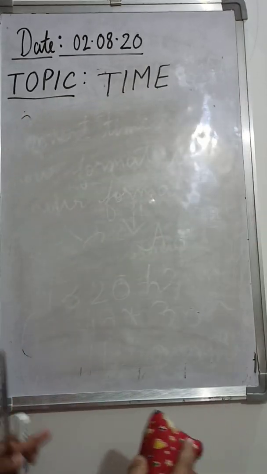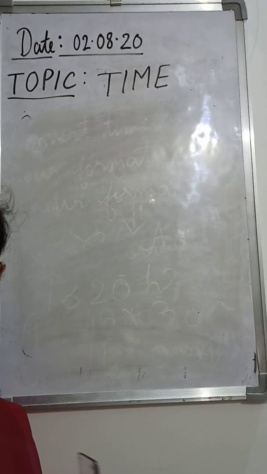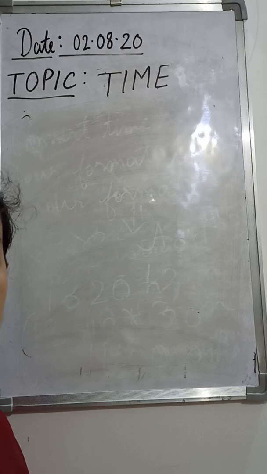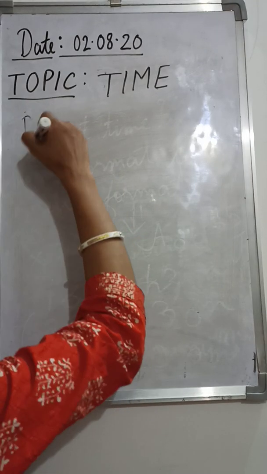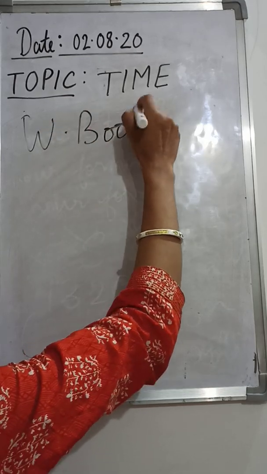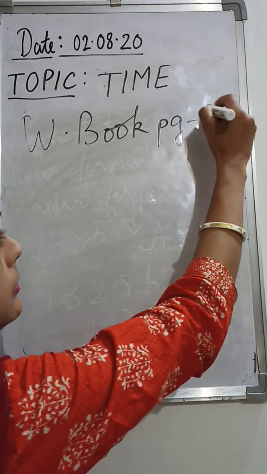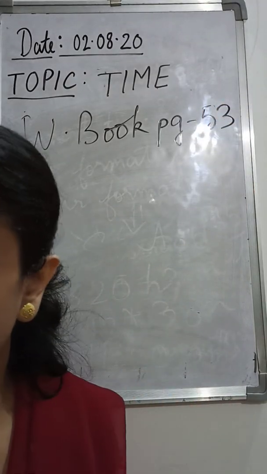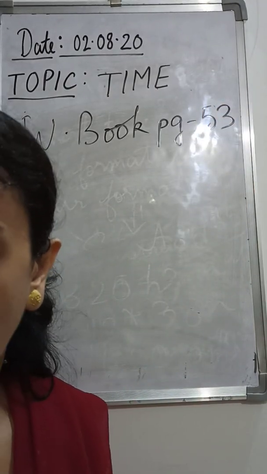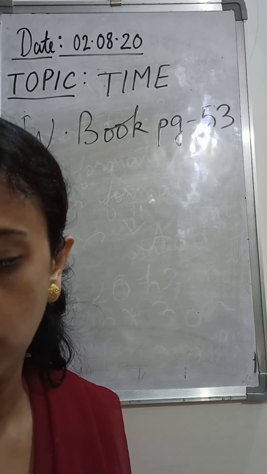If there are any confusions, you can ask me in the next class also, or you can just message me if you are really facing any problem. So workbook page number 53. Okay, you will take out page number 53 and for the classwork part, you will sit and do it now.